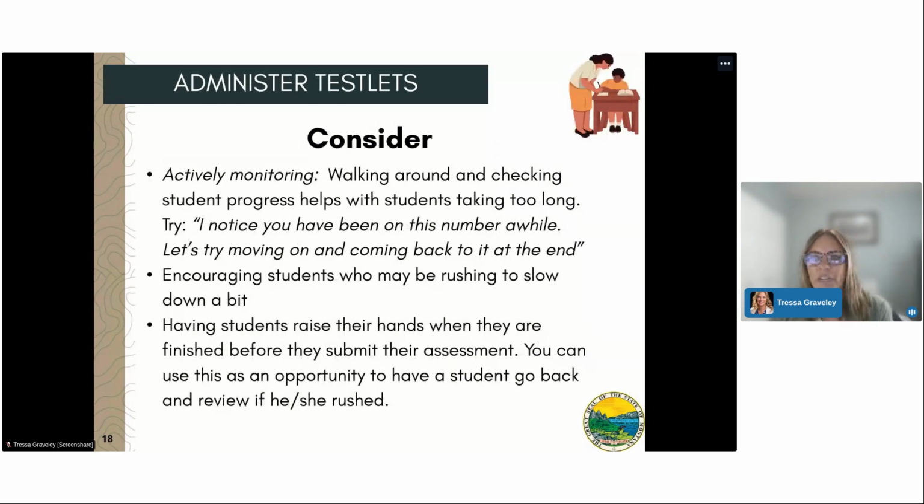Actively monitoring and walking around the room to check on students' progress helps with students taking too long. Try, "Marcy, I see you've been on a number for a while. Why don't you flag this question and come back to it at the end?"